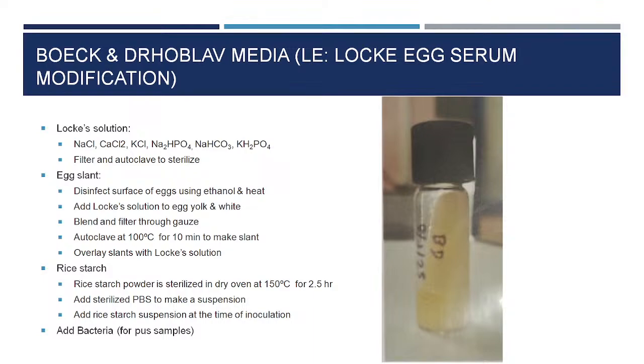So, along with the sample, we have to add the bacteria also for it to multiply, to eat, because these are the food. Amoeba क्या खाता है? Amoeba तो bacteria, cells वगैरह ये सब खाता है, ingest करता है. Okay. And we add rice starch also into the media for its growth.